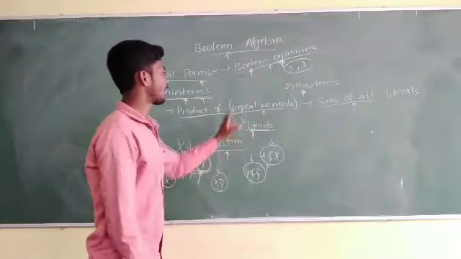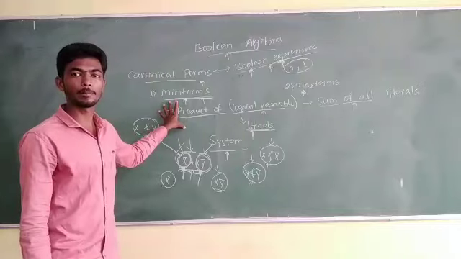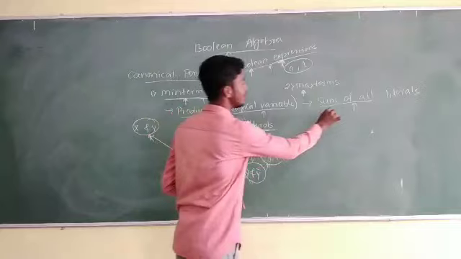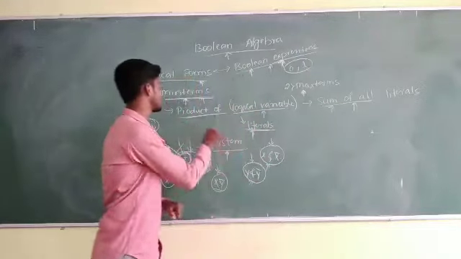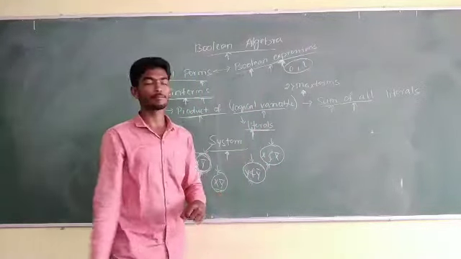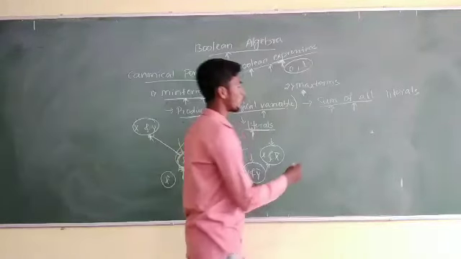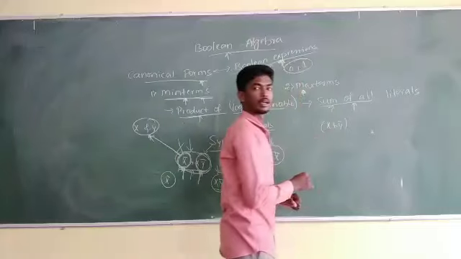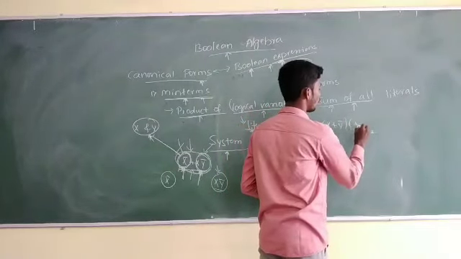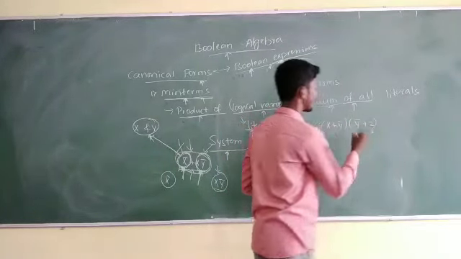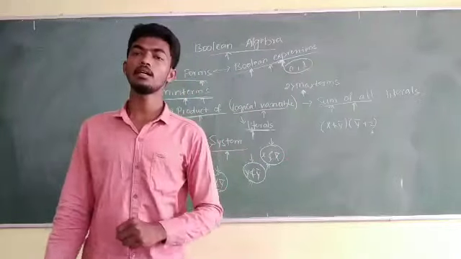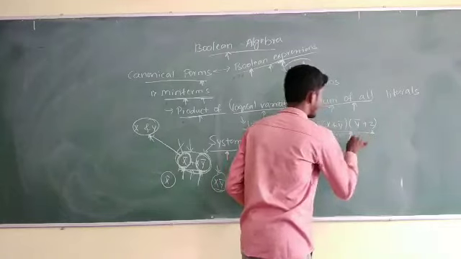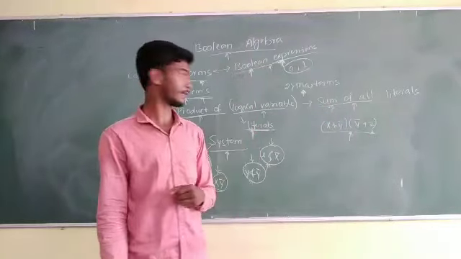So let us take it the same way. I have told you the min terms, max terms are also the same. The difference between the min term and max term is that this is a sum of all literals and this is a product of all literals. Take an example of one system: x plus y complement, into y complement plus z. Let us take this example as a system or a Boolean expression. You can call it either a system or a Boolean expression.